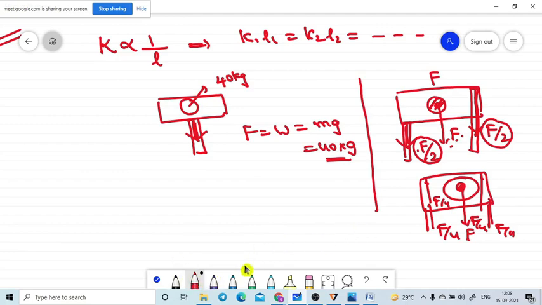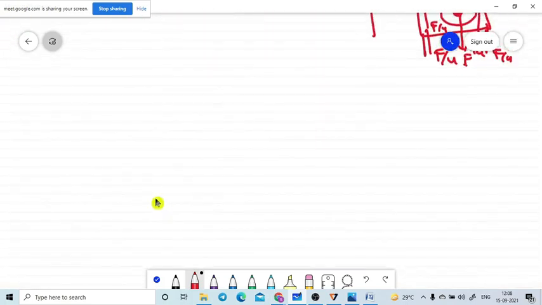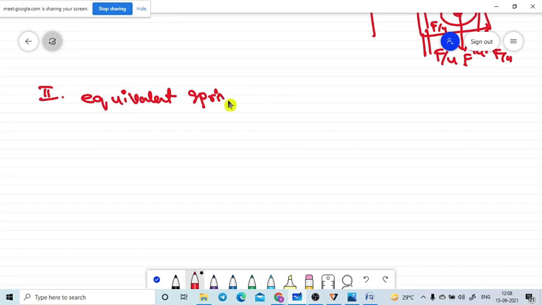Let me move on to the system. If the springs are connected in series, what will happen? If the springs are connected in parallel, what will happen to the spring constant of the system? That is our goal. So the next concept, the second concept, is the equivalent spring constant.